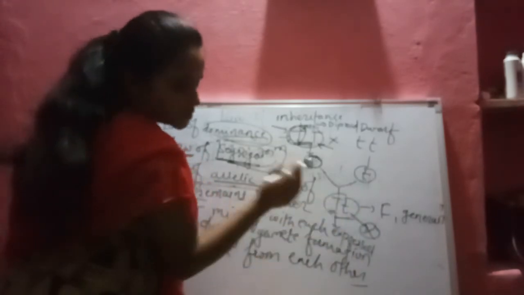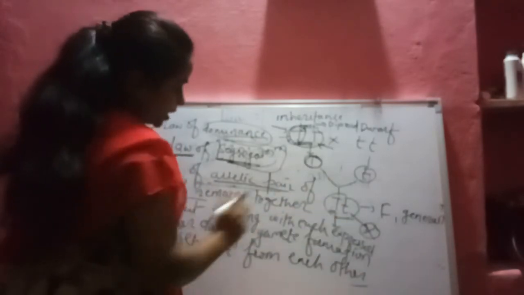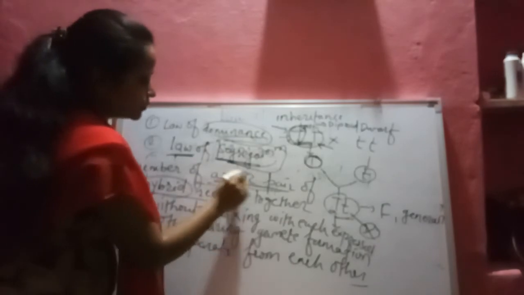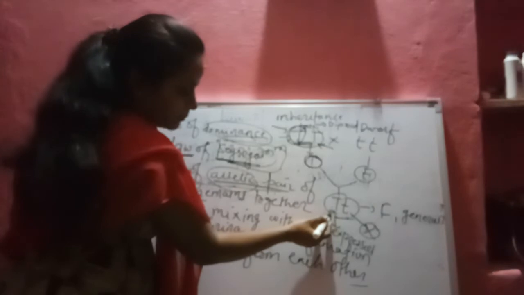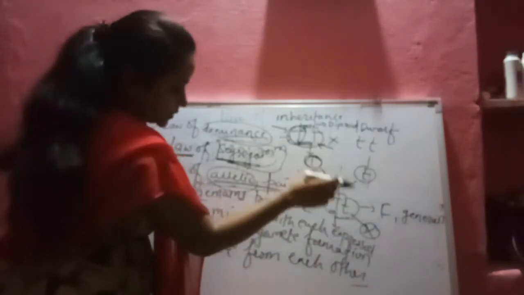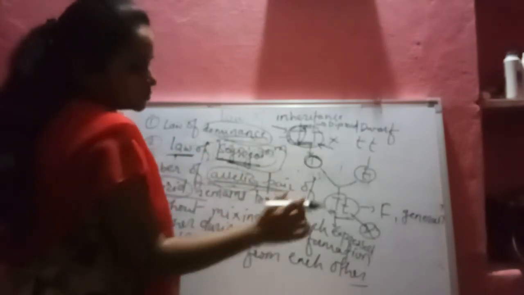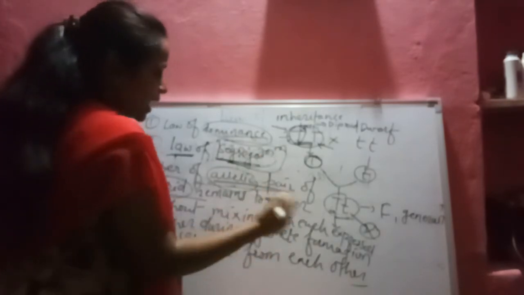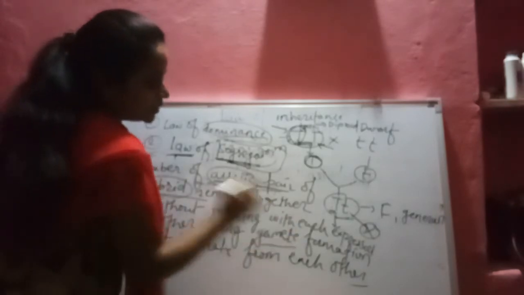That is the capital T and the small t. Two different types of the gametes are seen in the F1 generation. This hybrid form of the gametes or alleles which is in the pair, हे कसे दिसतं आपल्याला पेअरमध्ये, remains together. ते सोबत असणार, पण will not mix with each other. सोबत असेल पण एकमेकांमध्ये मिक्स होणार नाही, and it separates during the gamete formation.